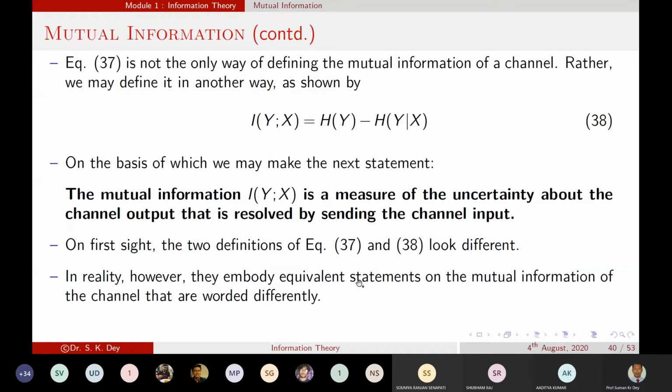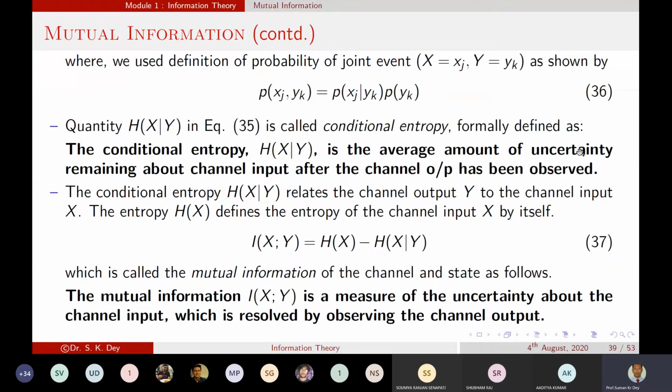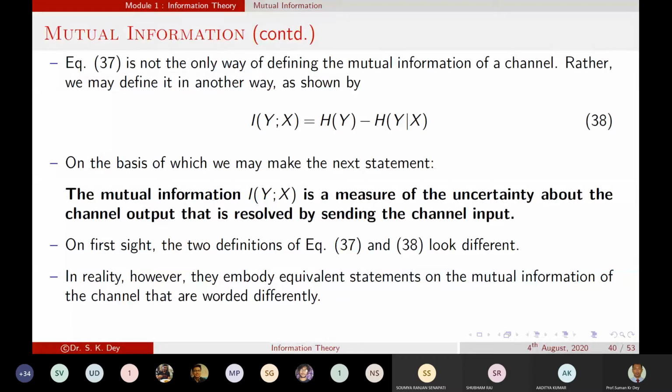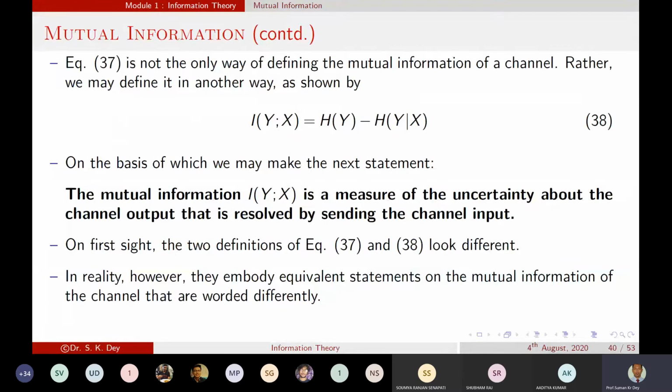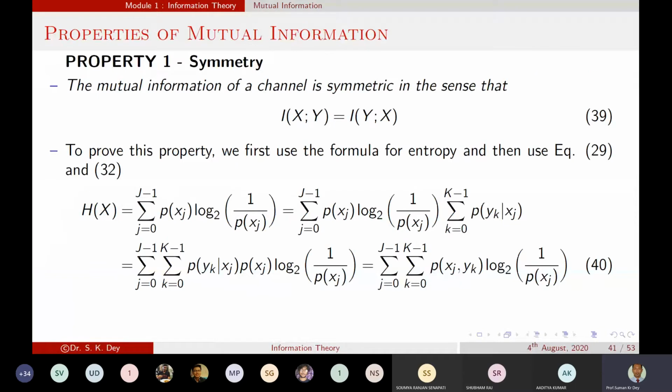If we look, equations 37 and 38 normally look different, but the statement of the mutual information is the same. The two statements given previously for the mutual information look different because they are worded differently.